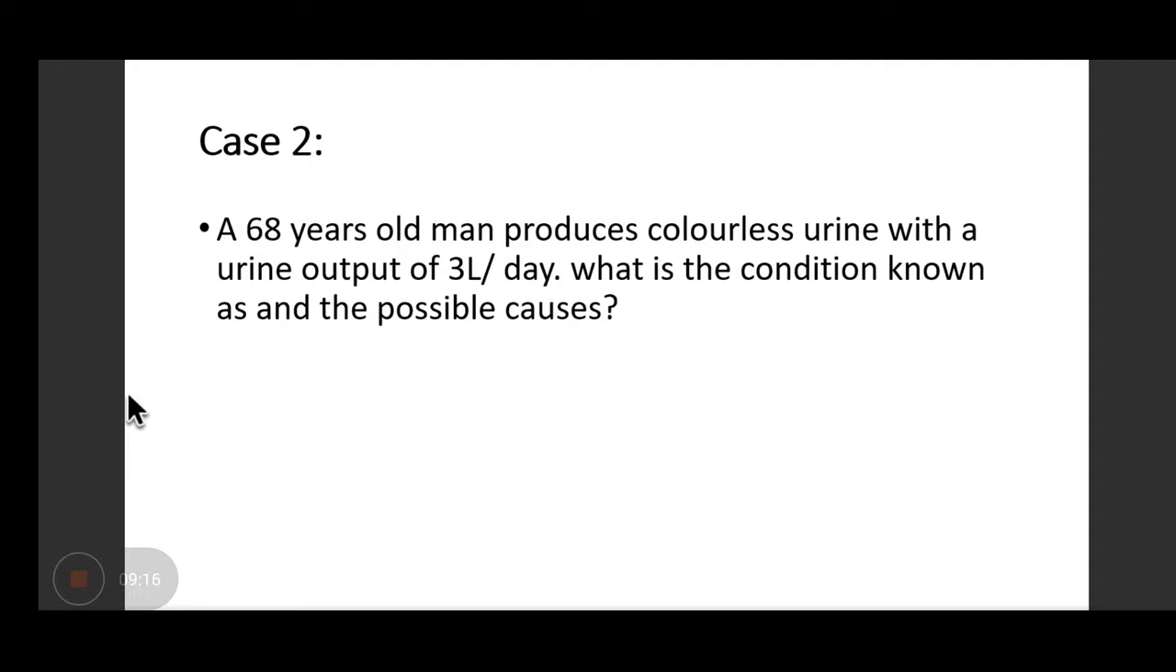Okay. Now case 2. A 68-year-old man produces colorless urine with a urine output of 3 liters per day. So what is this condition known as and what are the possible causes? So first tell me, is this quantity of urine output normal? Yes, Shashwat. This is known as polyuria. Yes, it is not normal. Vivek, you are right. Yes, Sanjeev, you are also right. Very good.